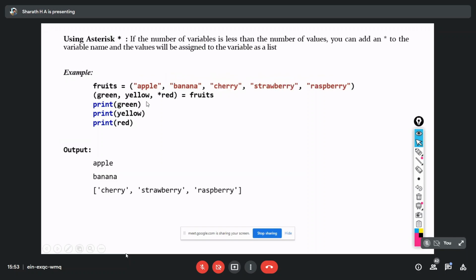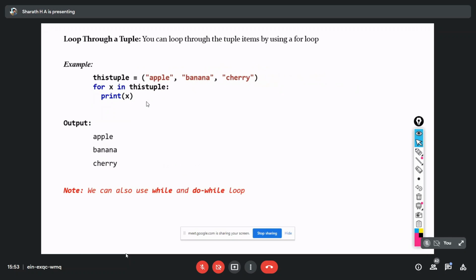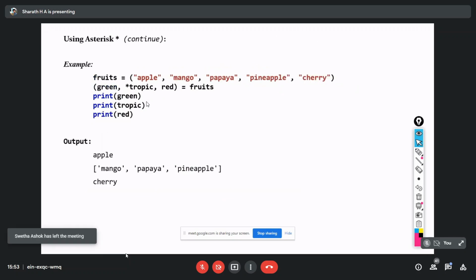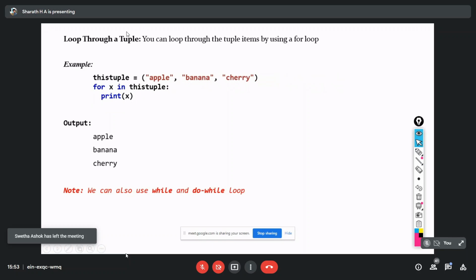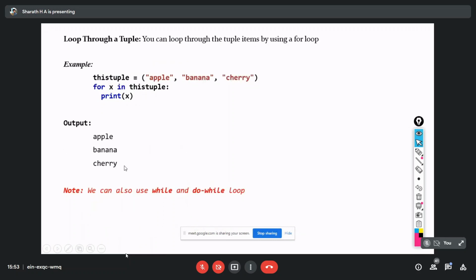Oh, sorry, I think somewhere I've changed that. Let me see. I skipped this topic last time, printing tuple items or list items by using a for loop. Here we have this tuple with three items: apple, banana, and cherry.